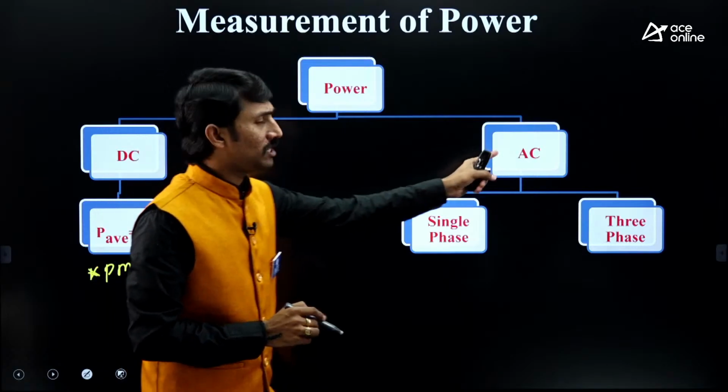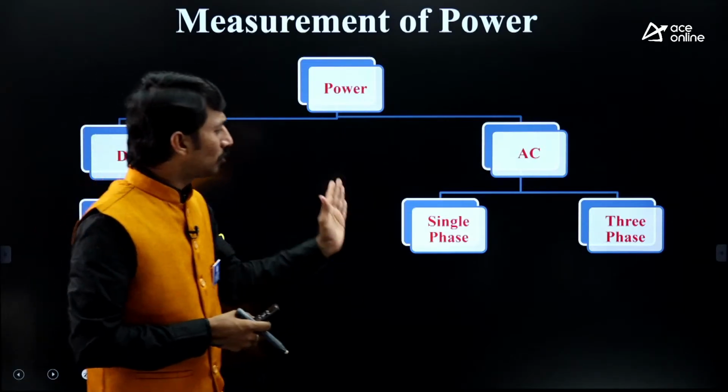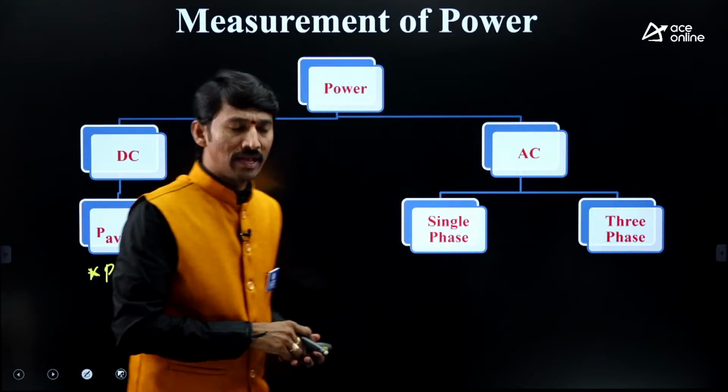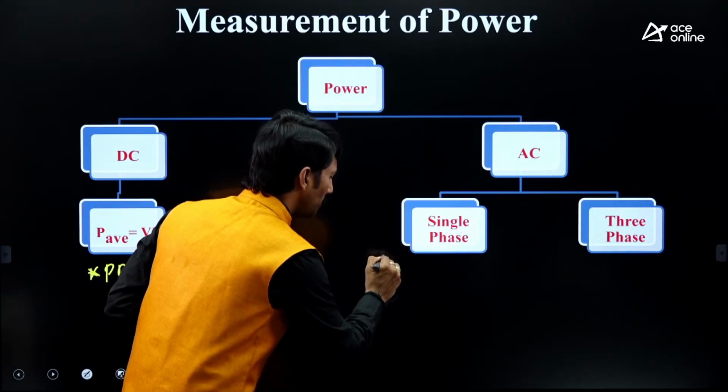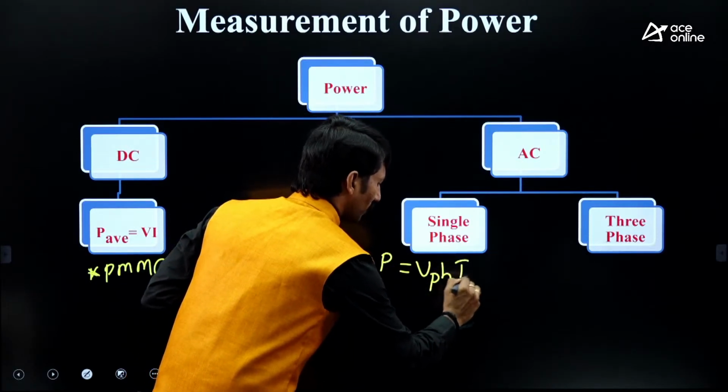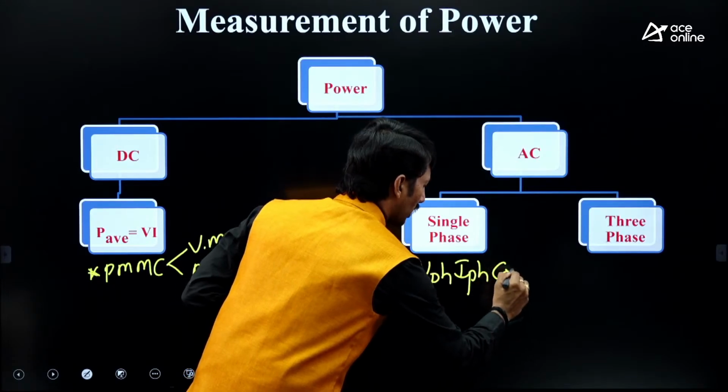Coming to AC power, in the AC supply again two parts are there: one is single phase, another one is three phase. In the single phase, the formula is P single phase equals V phase, I phase into cos phi.